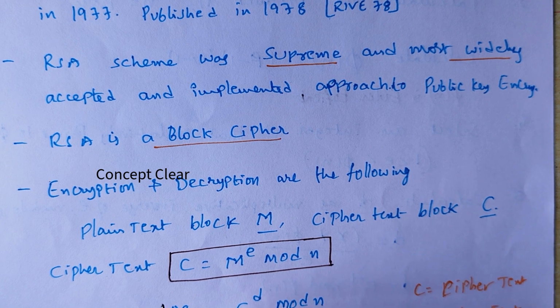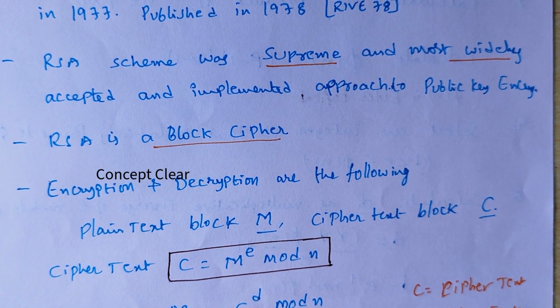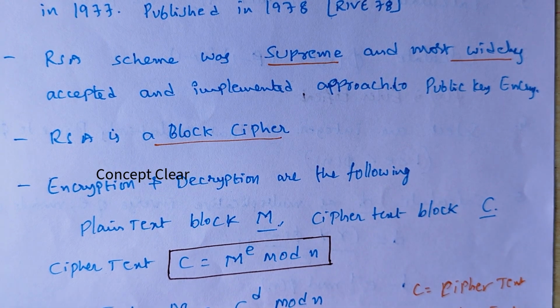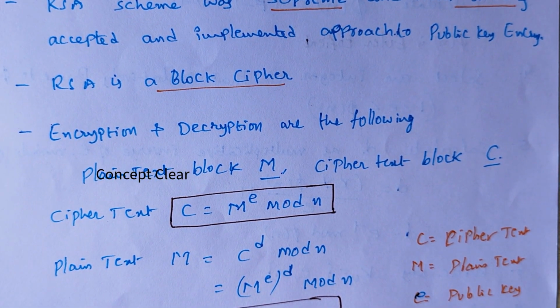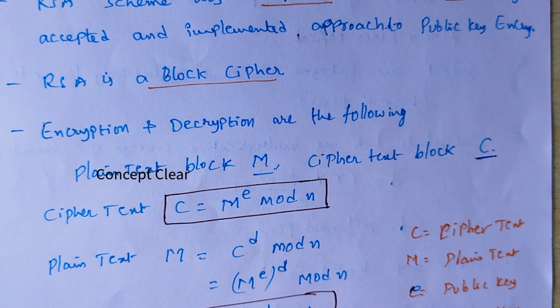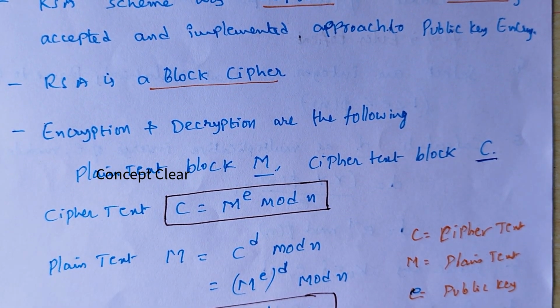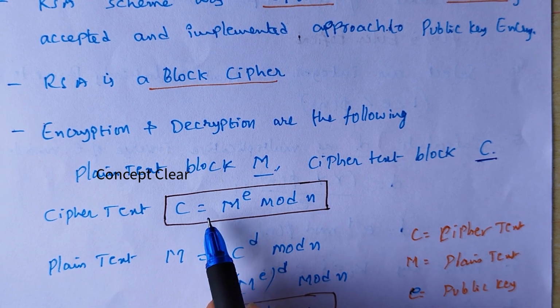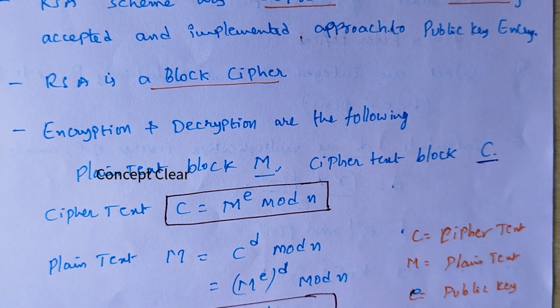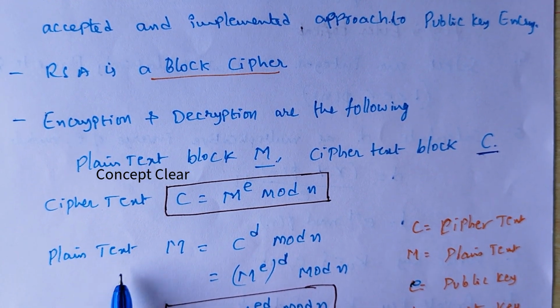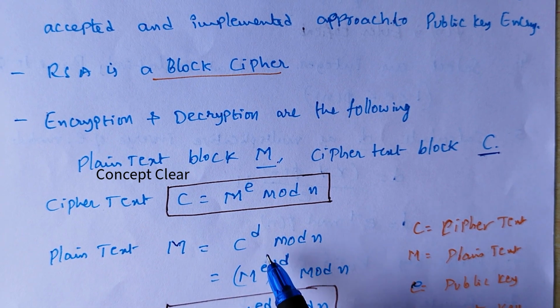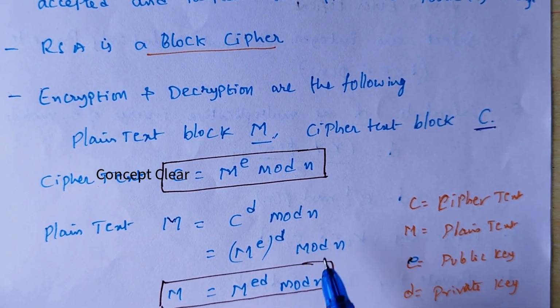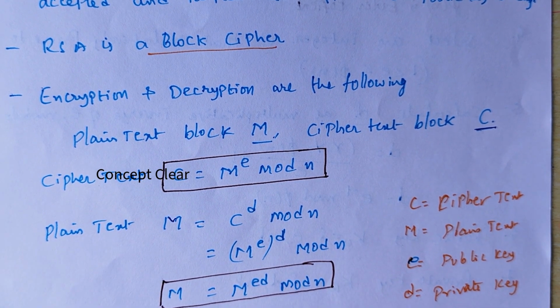What is the plain text? Plain text is the human readable format, which we denote with M. And what is the cipher text? Cipher text is the human unreadable format, denoted by C. Encryption means that after encryption you get the cipher text, so cipher text C equals M power E mod N. To perform decryption, we recover the plain text M, so M equals C power D mod N. Finally we get M equals M power ED mod N.